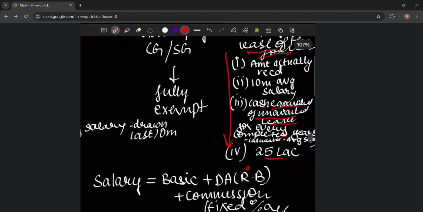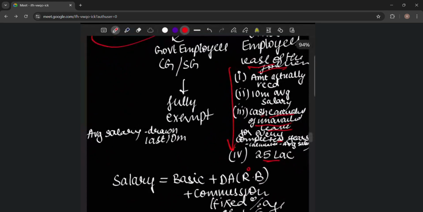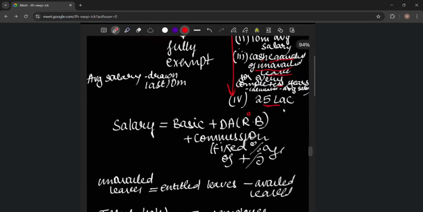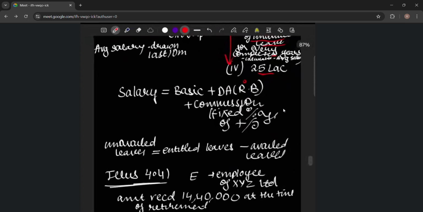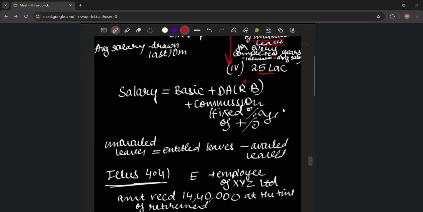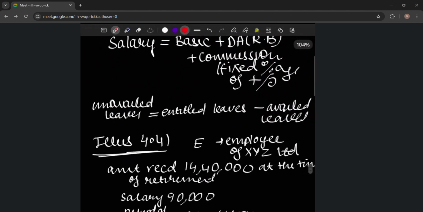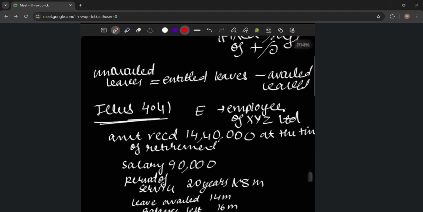Then we will take the least of the four amounts, sorry. Salary will be calculated as basic plus TA forming part of retirement benefit plus commission as a fixed percentage of turnover. Average salary is drawn over the last 10 months. Unavailed leaves is entitled leaves minus availed leaves.